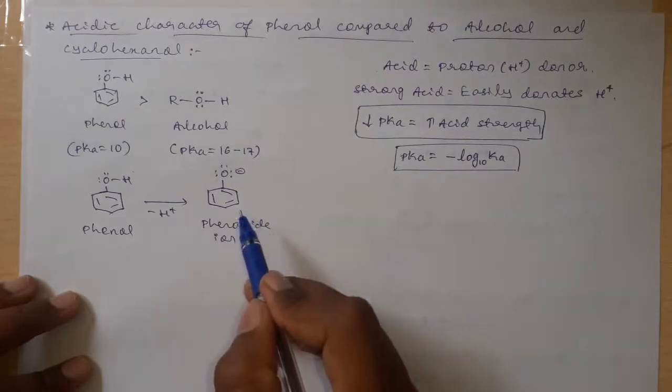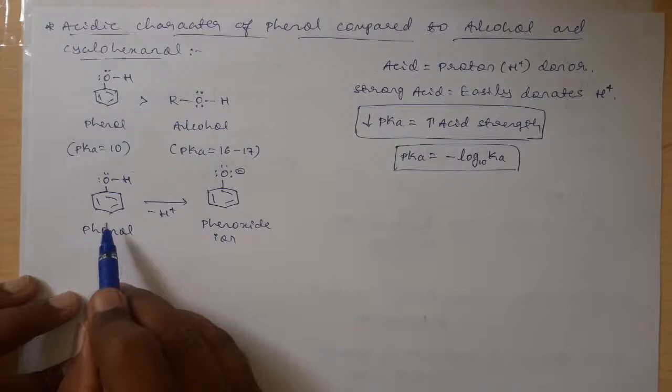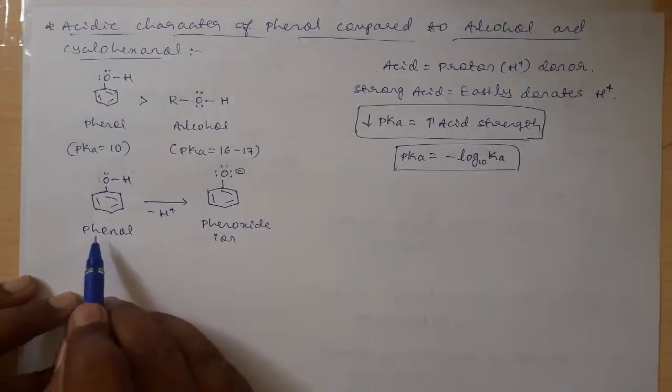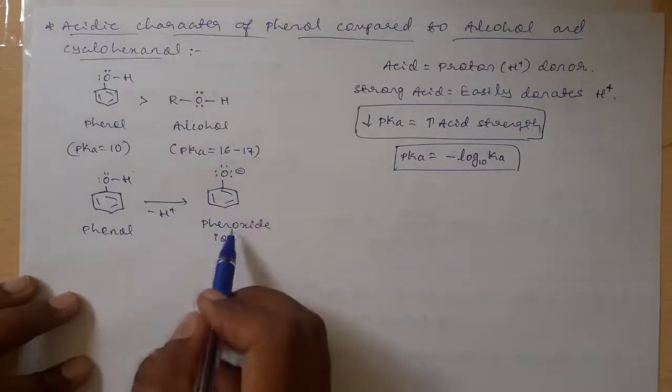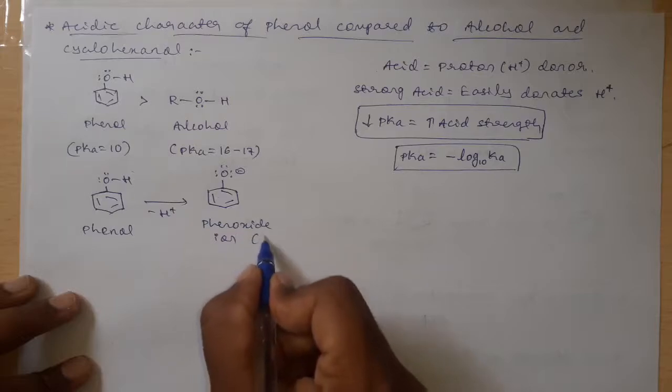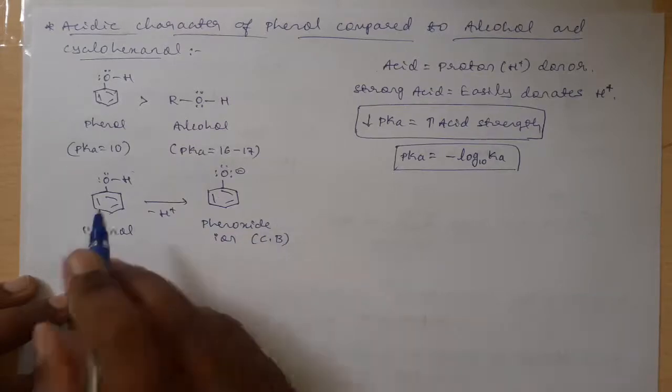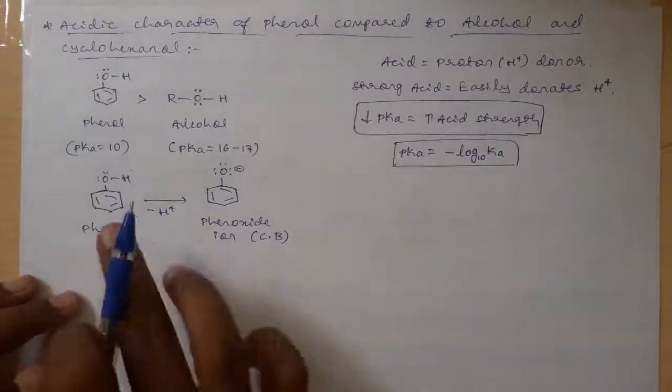This one is a conjugate base of this acid. Phenol, after the loss of a proton, is forming a phenoxide ion, and this one is a conjugate base of this phenol, or the acid.